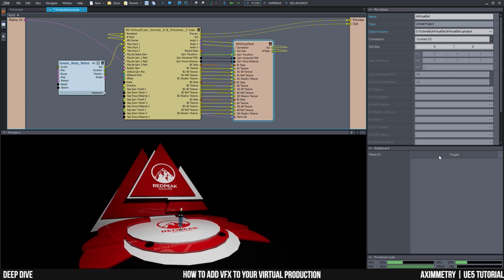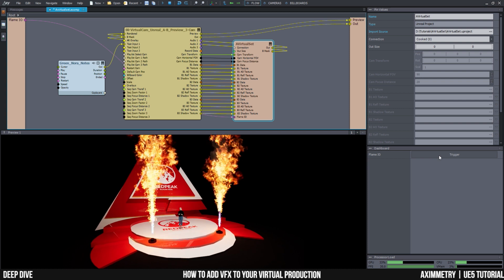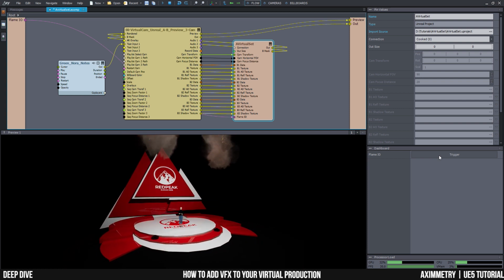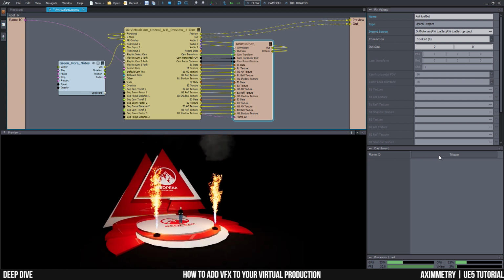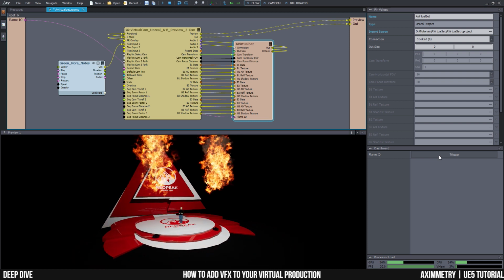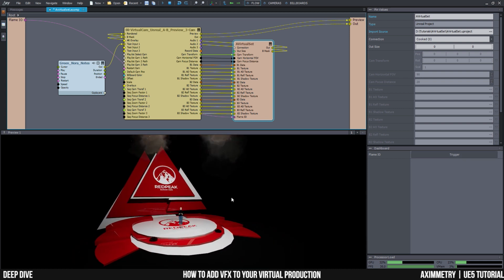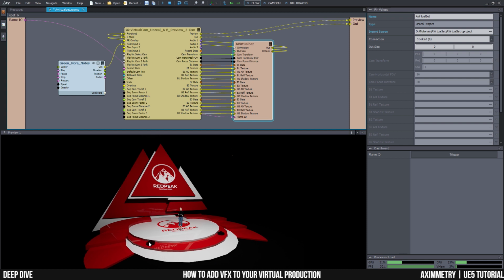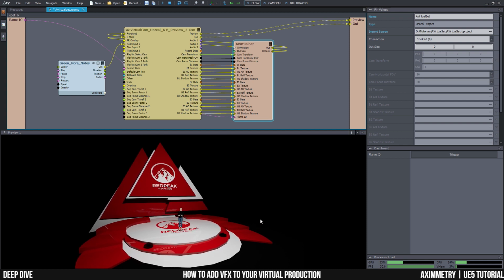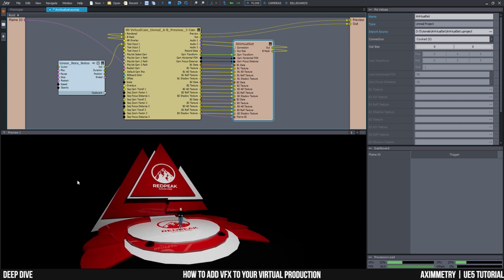And now I can test it out. And as you can see, it is working perfectly. Click, turns on, click it again, it turns off. Now, I guess the only problem here is that it is actually really big. Let's see if we can scale it down a bit.